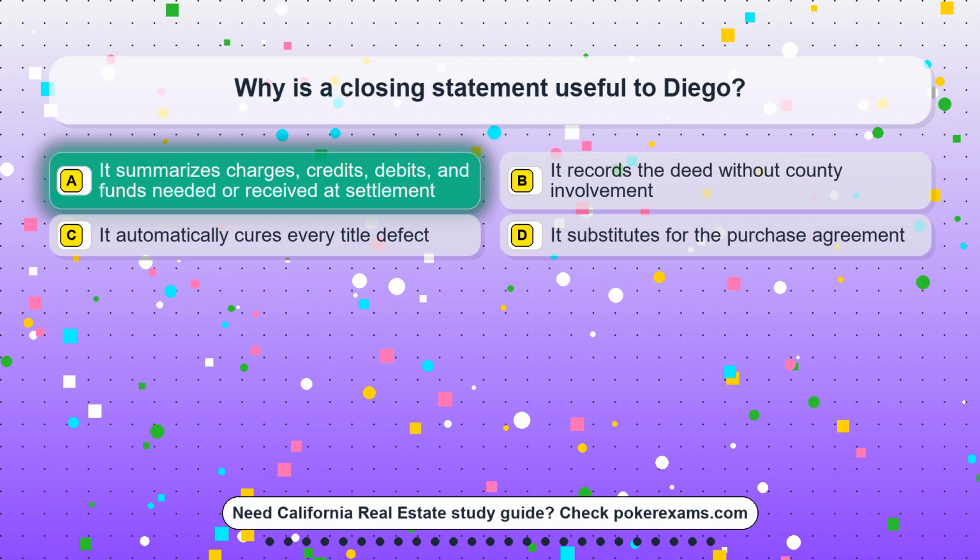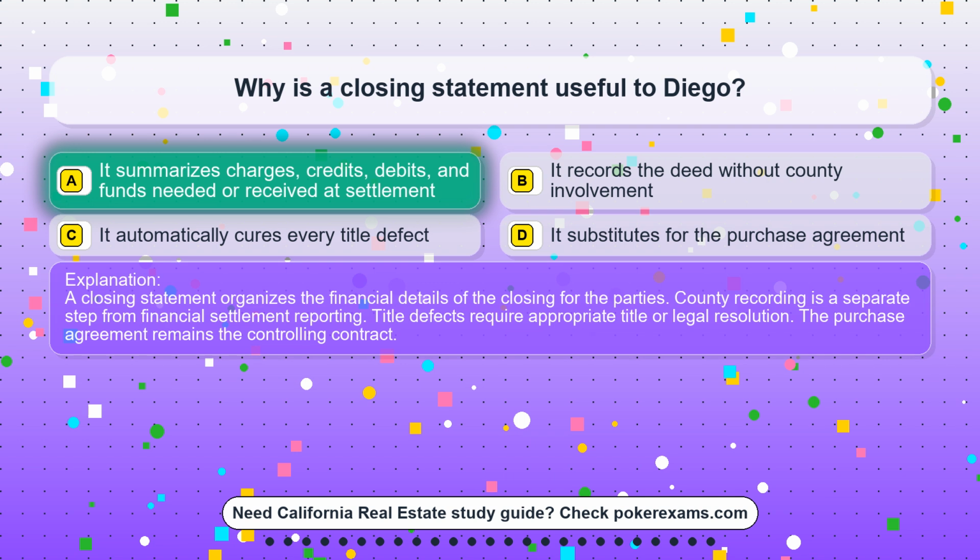The correct answer is option A. It summarizes charges, credits, debits, and funds needed or received at settlement. A closing statement organizes the financial details of the closing for the parties.